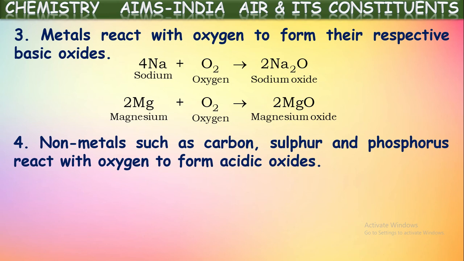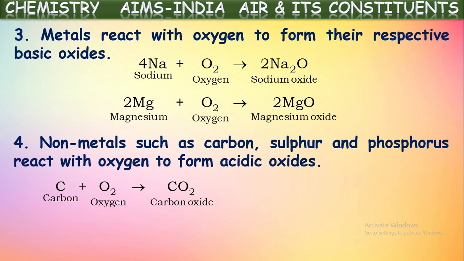Similarly, non-metals such as carbon, sulfur, and phosphorus react with oxygen to form acidic oxides. So, metals on reaction with oxygen form metallic oxides which are basic in nature. Non-metals burn in the presence of oxygen to form non-metallic oxides which are acidic in nature.